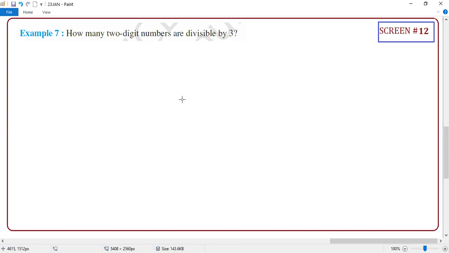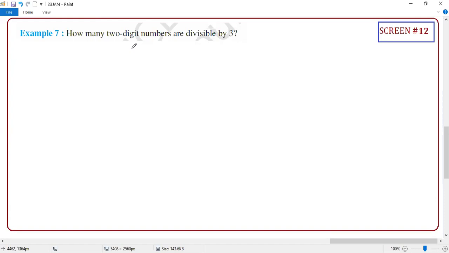So here the matter is no exercise, no example. The meaning is whether my method is working for you or not. Clear or not? So you understand the things through examples or exercise, no matter. Only thing is, are you able to follow the methods? Are you able to apply the methods? Whether my method is effective or not? Clear or not?